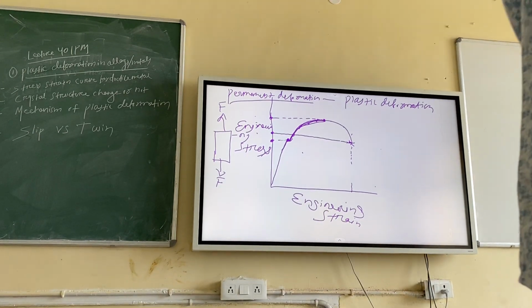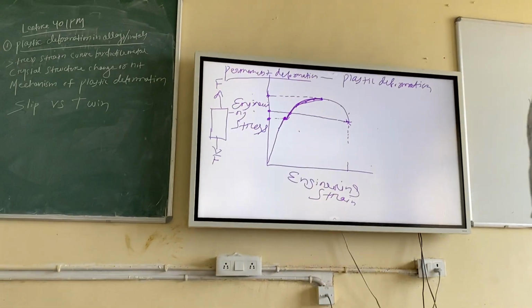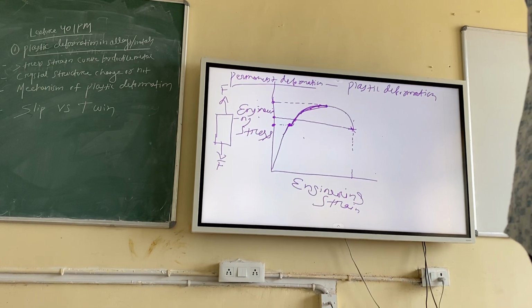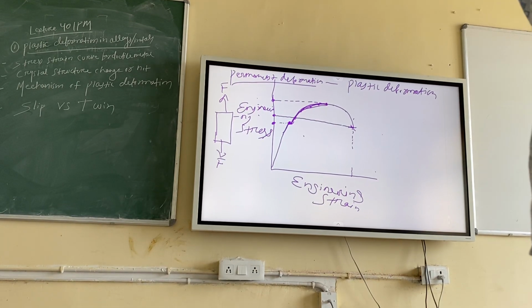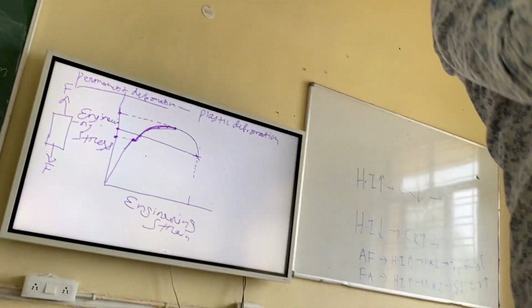Suppose this is one plane and this is another plane. They are intersecting, right? One dislocation is moving like this and the other dislocation is moving like this. So what will happen? They will interact, they will stop. They cannot move. But if these are two separate planes, these two dislocations can easily move. There is no problem, right?